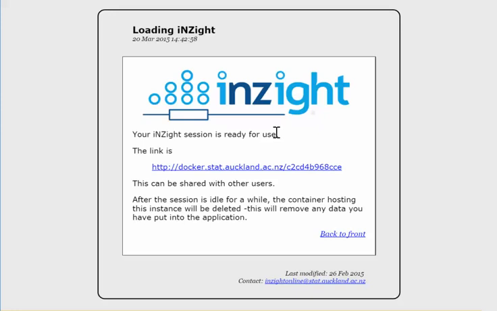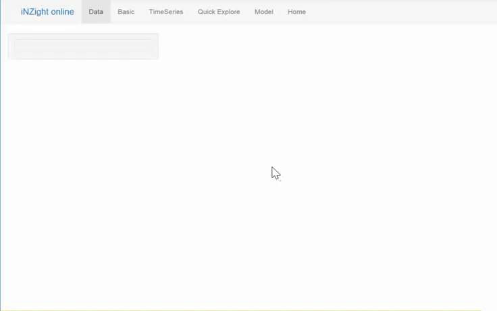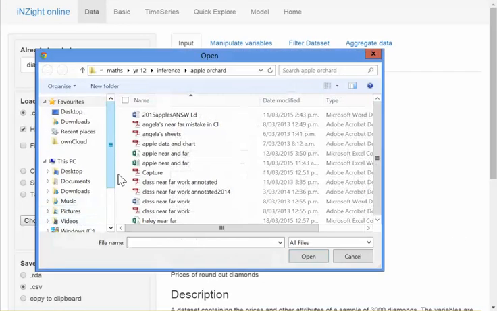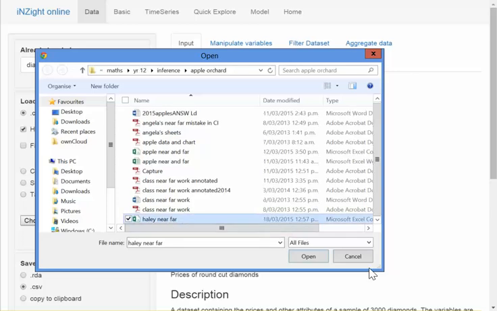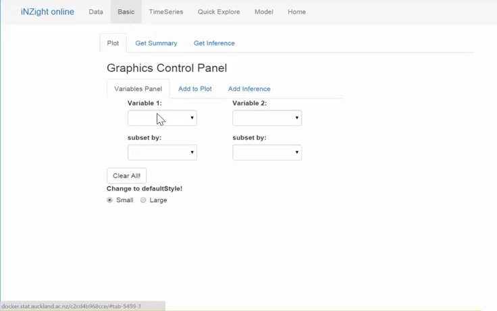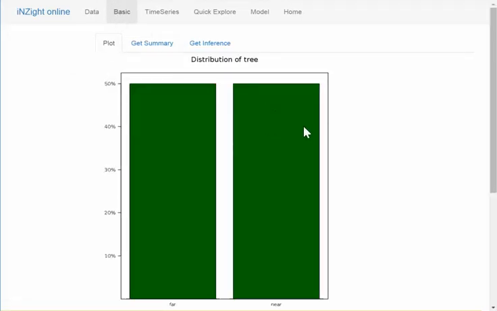Maddie? Yeah. Right. Clicking on the link. Waiting for the internet. And again, you need to choose your file or browse files, whatever it says on your particular thing. I'll grab a data set that I have, see it in here, and again, we just want to go to basic, pick our two variables.